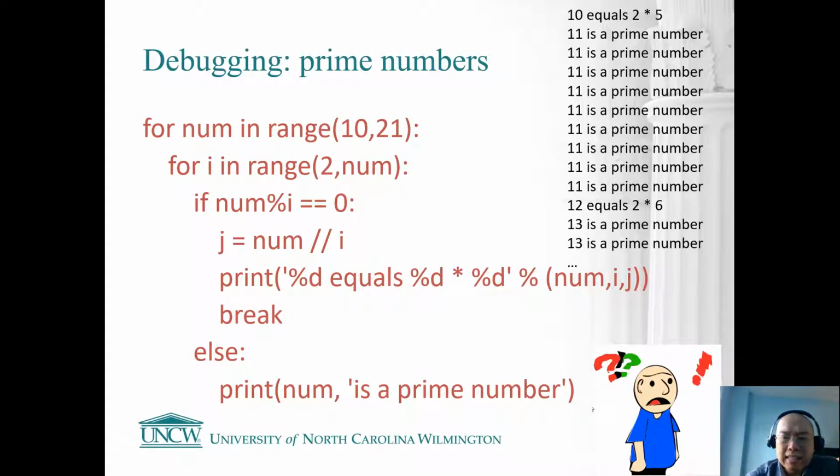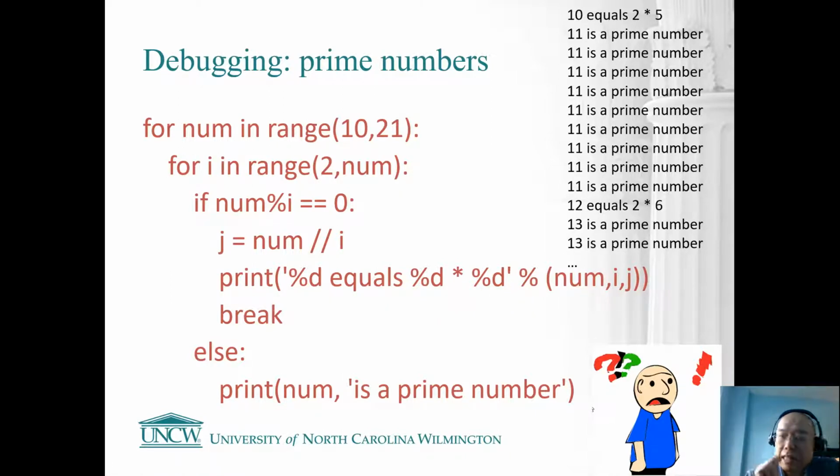This is really annoying because for 10 it works correctly, right? Because for 10 we are able to find a divisor, which is 2, and 10 divided by 2 we get 5, and then we print 10 equals 5 multiplied by 2, 2 multiplied by 5.